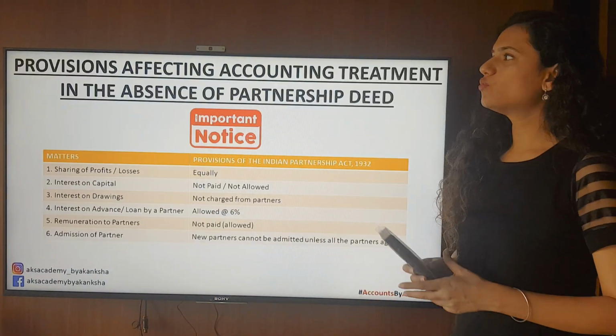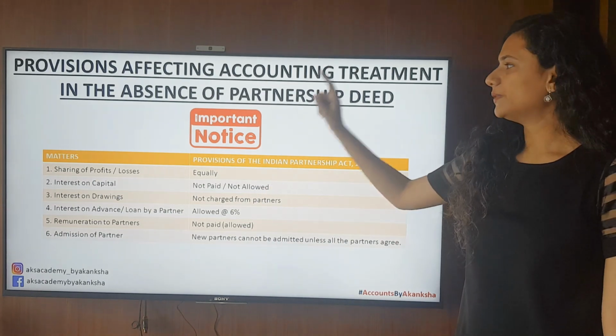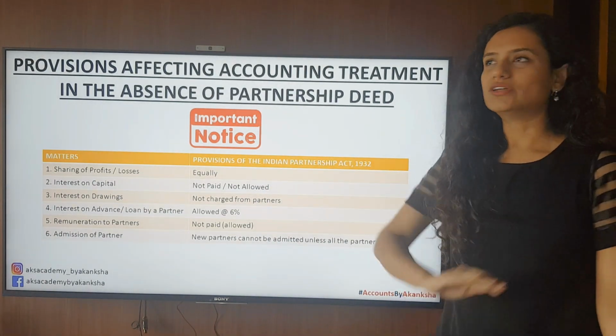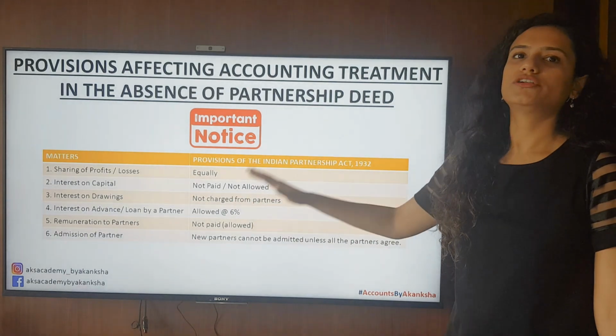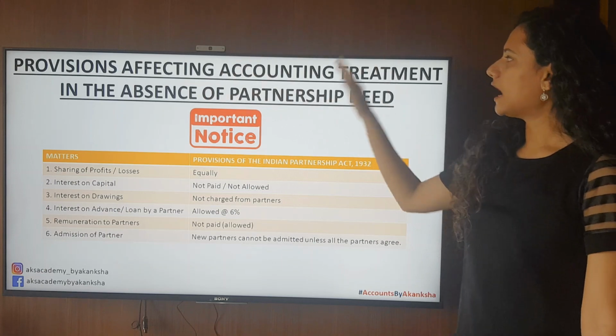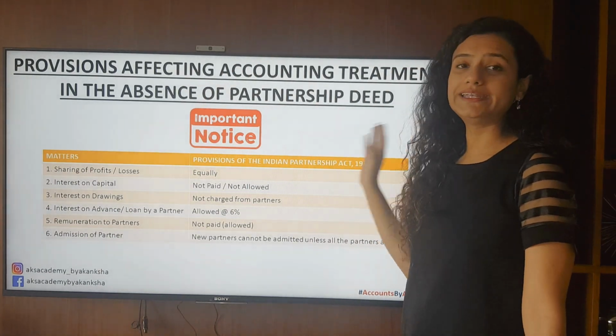Next, let's move on to an extremely important topic. Wherever I put this important notice tag, please remember that this is an extremely important topic. So what's the topic? Provisions affecting accounting treatment in the absence of partnership deed.